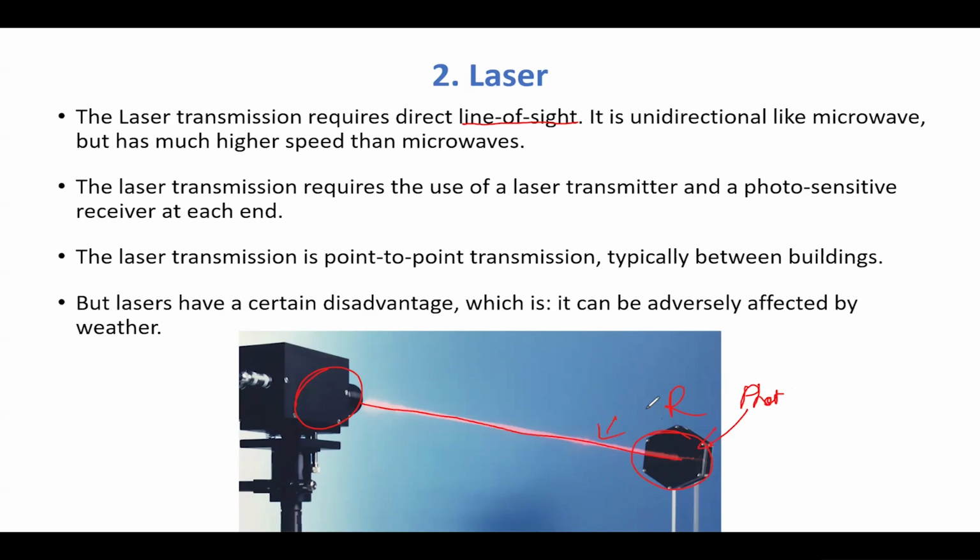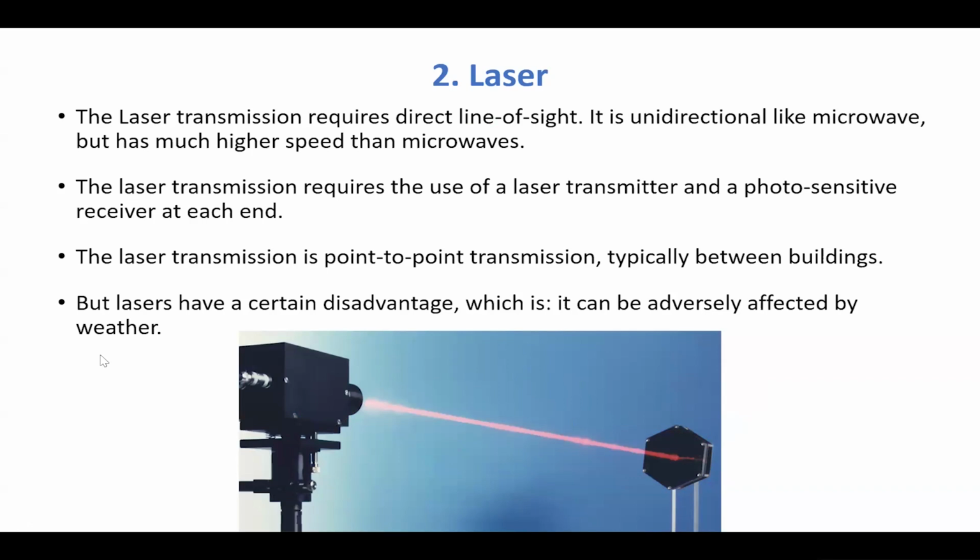Laser transmission is point-to-point transmission, typically between buildings, but lasers have a disadvantage: they can be adversely affected by the weather. Once again, if you have rain happening over here, then it can be affected. That is what I said. Any interference, lasers cannot withstand that.